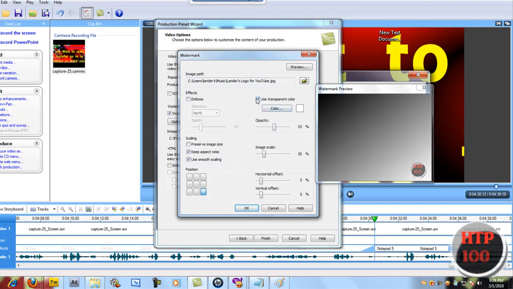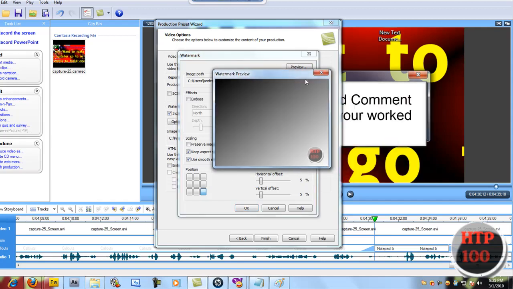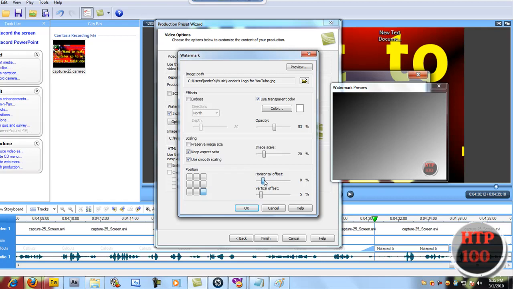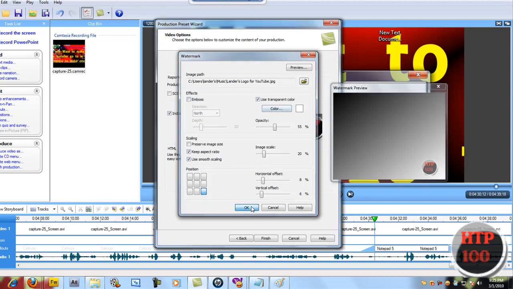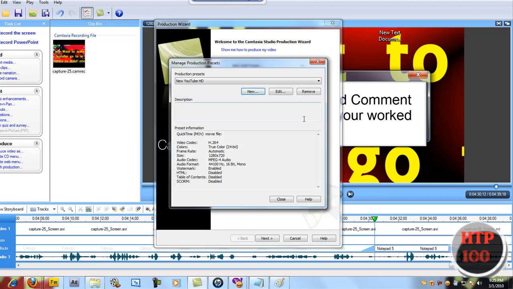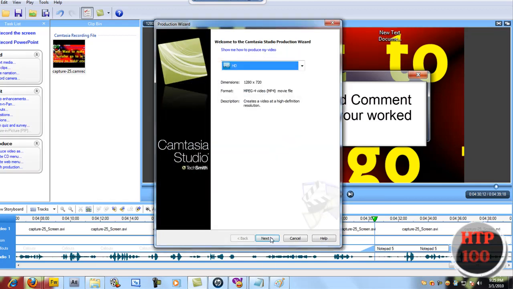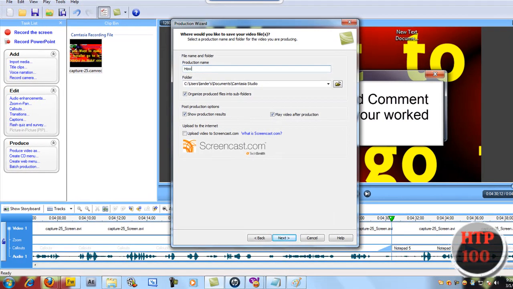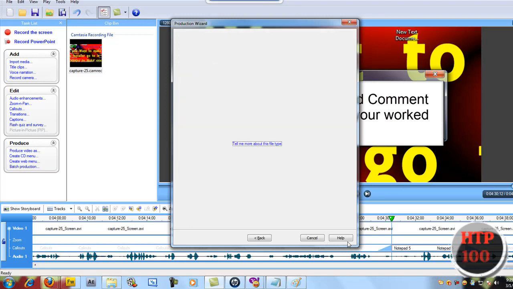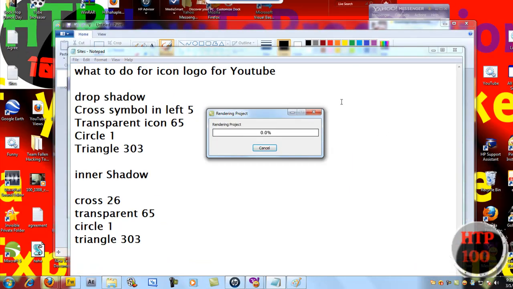Use transparent color. Right here it's transparent. There you go. Opacity, you just want to make it like that. Okay, finished, and close. Next. Call this How to Make It Installer. Okay, and that's done. You're finished. Mine is laggy now, so I'll pause it.